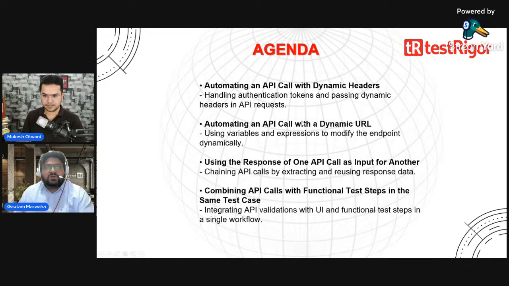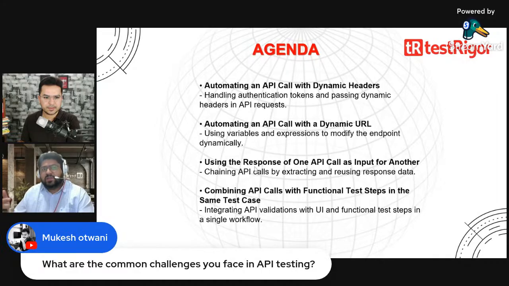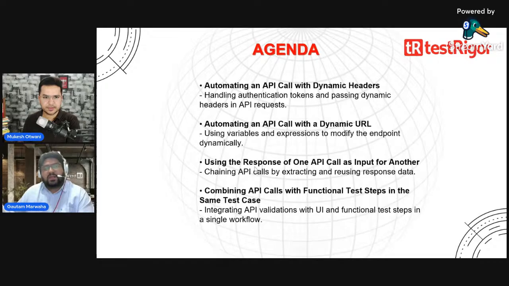And then after that, as you can see, what we'll do is I'll create a test case where I will store the response of one API. I'll extract the specific data from that API response, and then we'll use that response as an input to another API. We can do that as well in TestRigor. And then at the end, I'll show you how you can combine your API calls with your functional test steps. So all of this we will go through one by one in this particular demo.